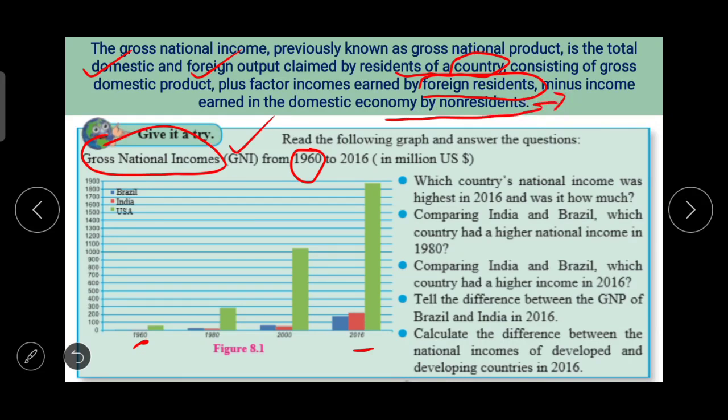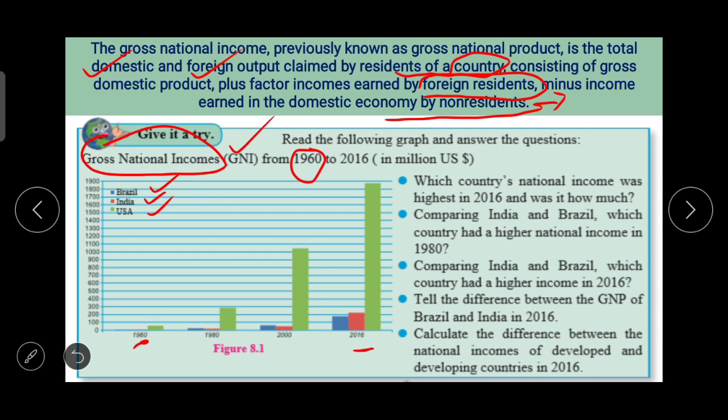So this is the gross national income, and the graph is all about the gross national income of Brazil, of India, and of the United States of America, that is USA. I'll go for the questions.